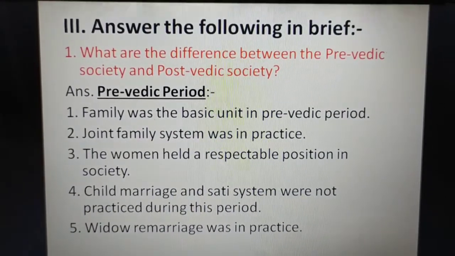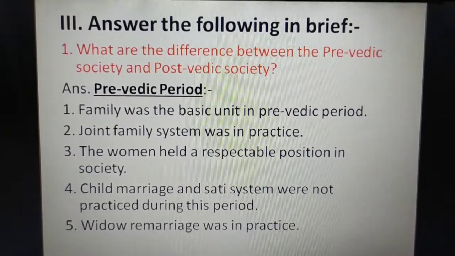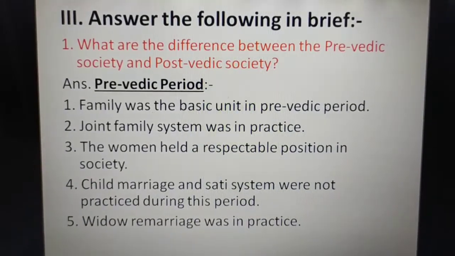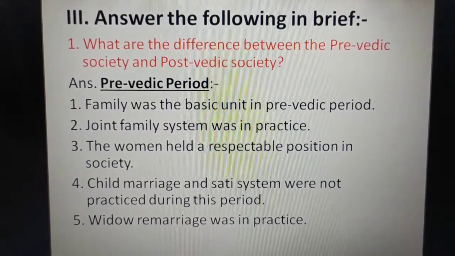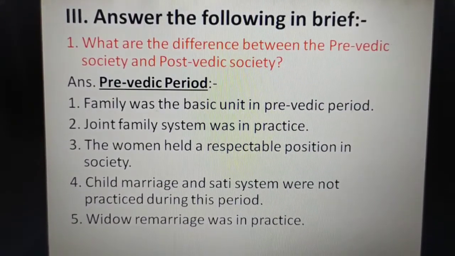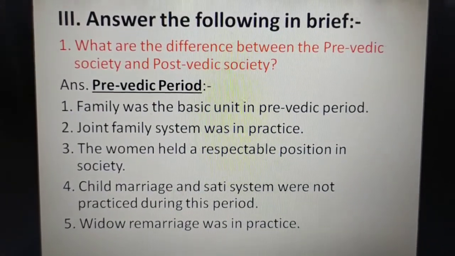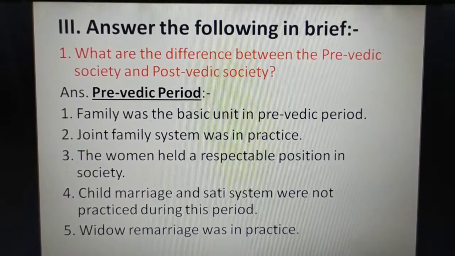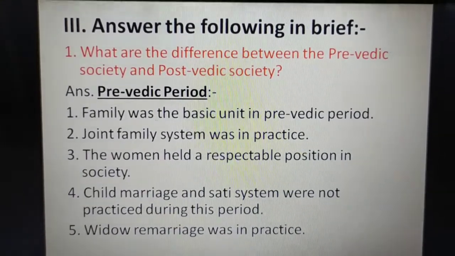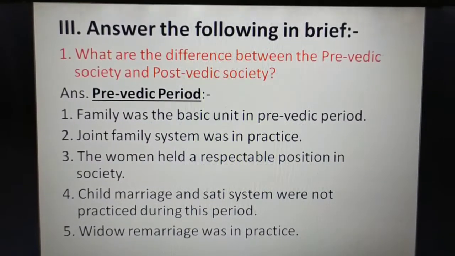Okay, children, I'll repeat all the five points once again. Family was the basic unit in pre-Vedic period. The second point, joint family system was in practice. The third point, the women held a respectable position in society. The fourth point, child marriage and sati system were not practiced during this period. The fifth point, widow remarriage was in practice.